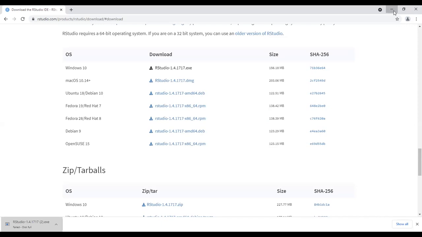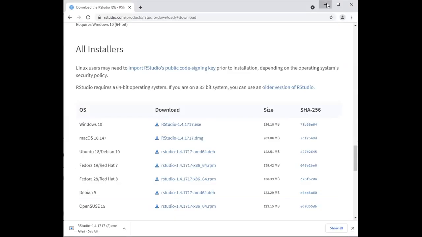Ma'am, your screen is not visible, ma'am. Screen is not visible. Just a second. It is showing only RStudio download. So can you all see now? Yes, now it's okay, ma'am. Not showing, ma'am. So can you all see the screen now?